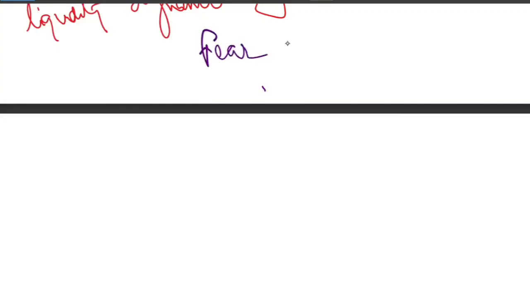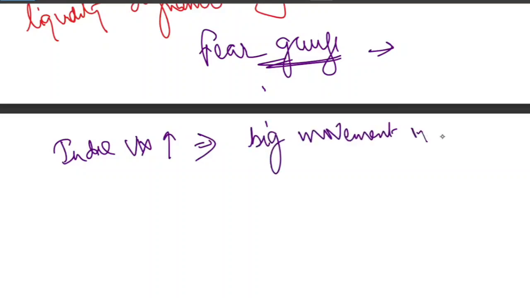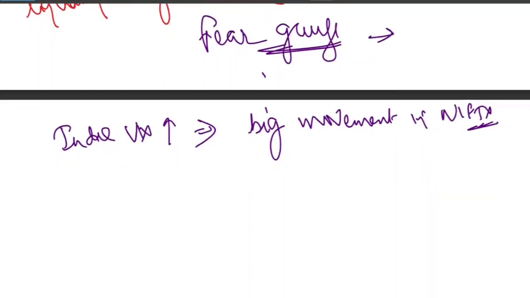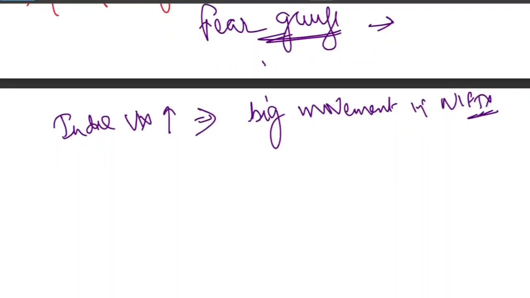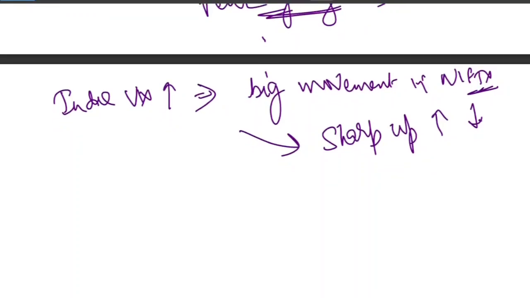When this India VIX goes up, it shows traders expect big movement in Nifty, either sharp up or sharp down. Whenever Indian VIX goes up, they expect a sharp up or a sharp down move.